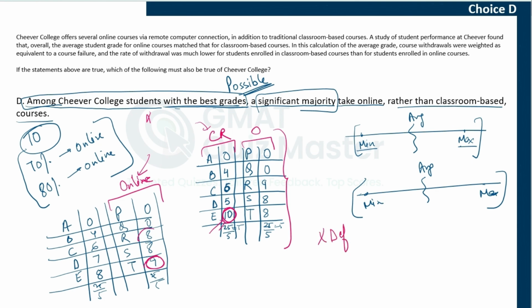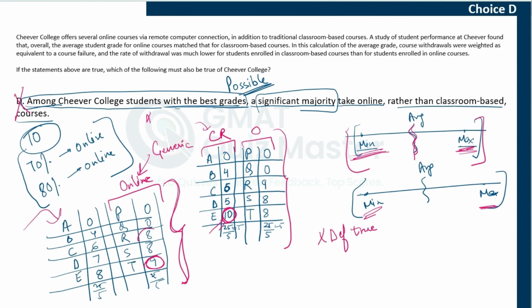So this is something that is not definitely true, and that is why this choice is an incorrect inference. Most likely, if you selected this choice, it is because you do not understand this property of averages: if you have the information about the average value, without additional information you cannot infer anything about minimum and maximum values. Or you took one example, and just based on that example, you made an inference. Whenever you are drawing inferences based on an example, make sure that the inference is not specific to that example. It is generic. It should be applicable to every example.